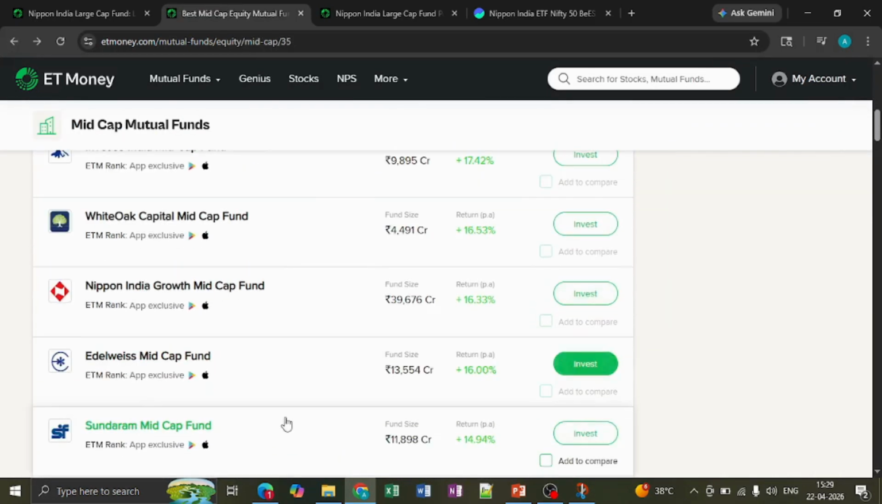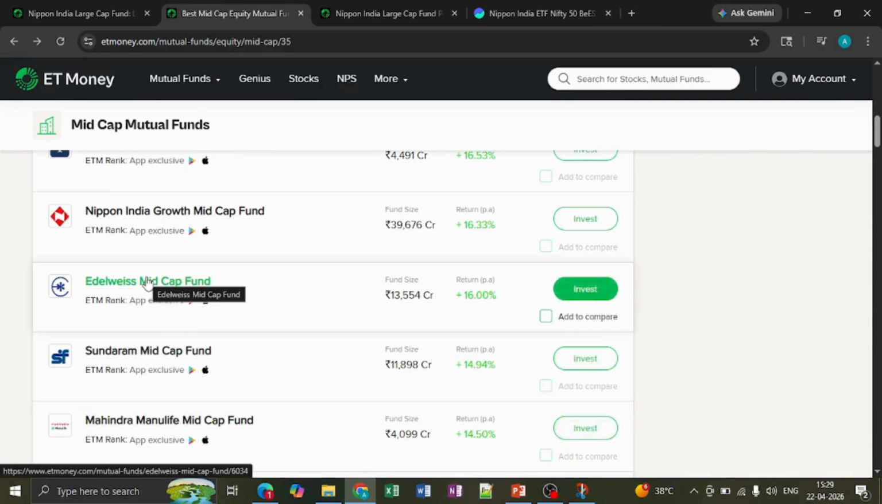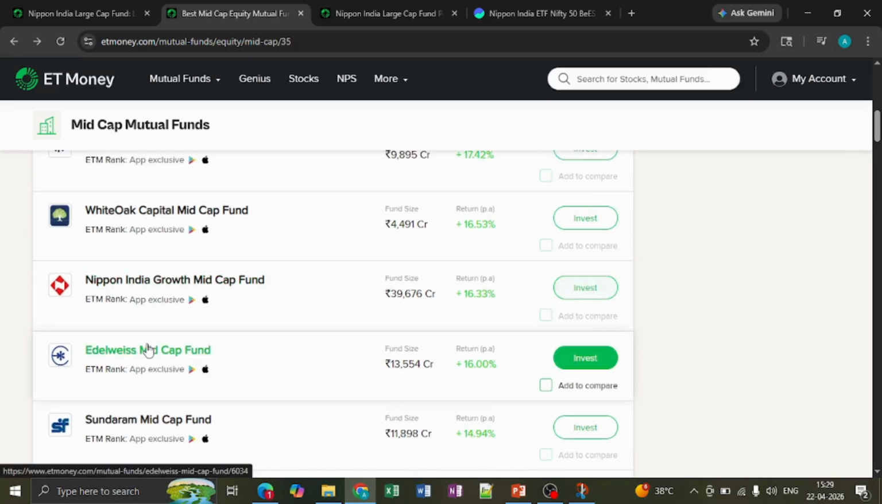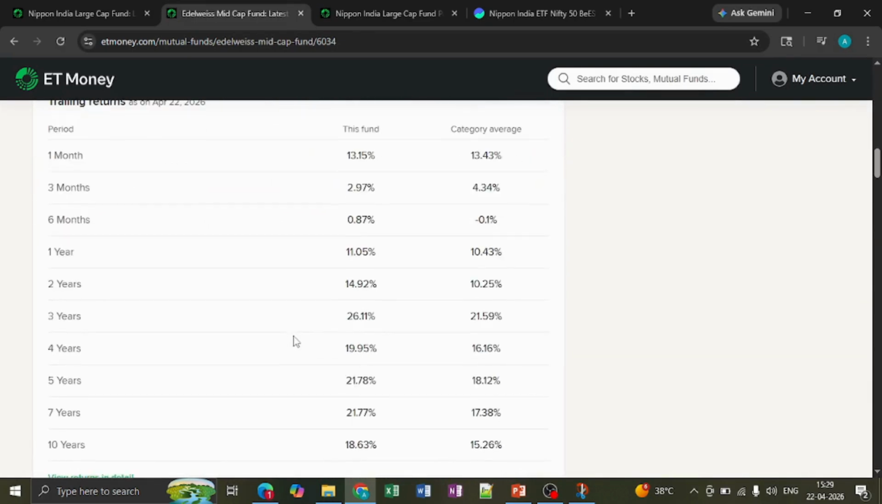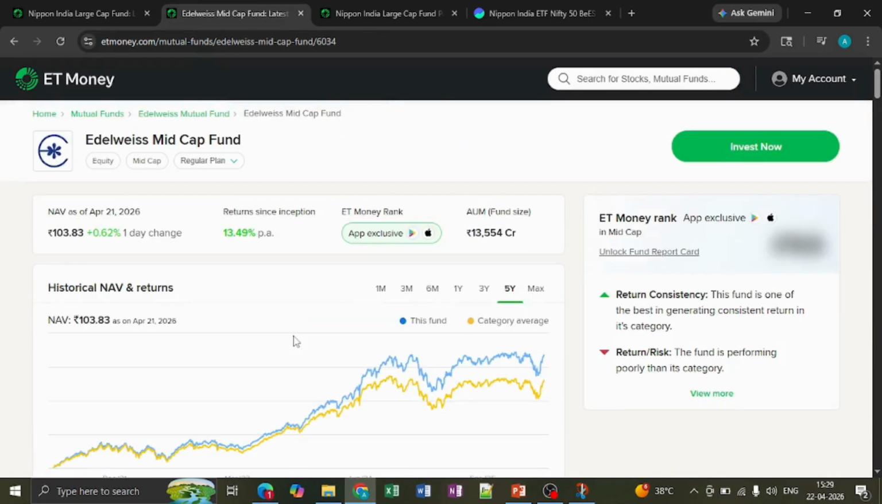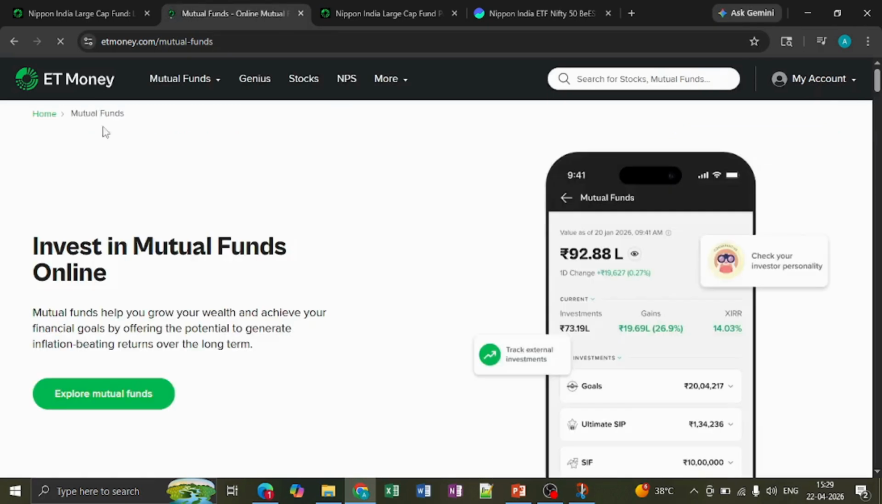In the mid cap space, my personal two favorites are Edelweiss mid cap fund as well as HDFC mid cap fund, which are consistently beating the benchmark, and they have good allocation across different sectors. That's the reason I prefer Edelweiss, which is a growth style of investing, and HDFC mid cap fund also follows the same kind, but it is more a mix of growth and momentum. With that, let's go to small cap funds.